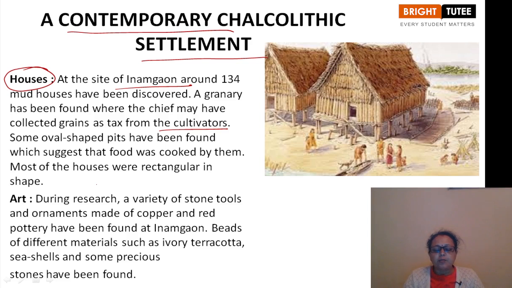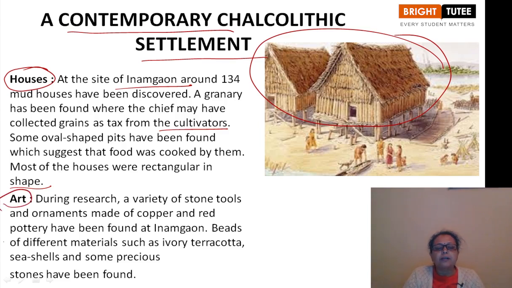Some oval-shaped pits have been found which suggest that food was cooked by them. The cooking was also done by those people. They did not eat raw food, they ate cooked food. Which food was cooked by them? Most of the houses were rectangular in shape. So this gives an idea about the construction of houses.